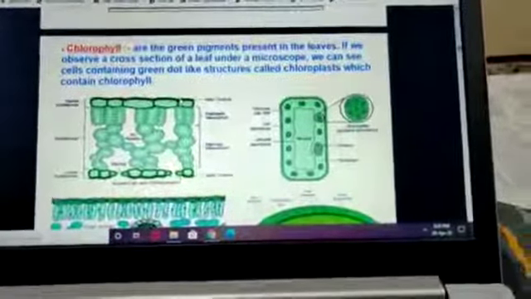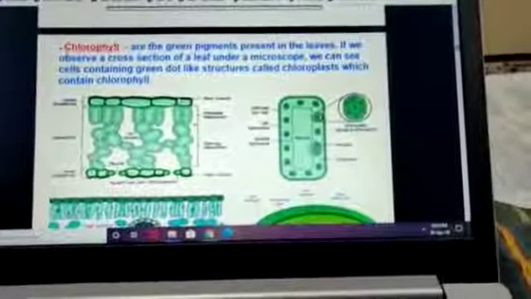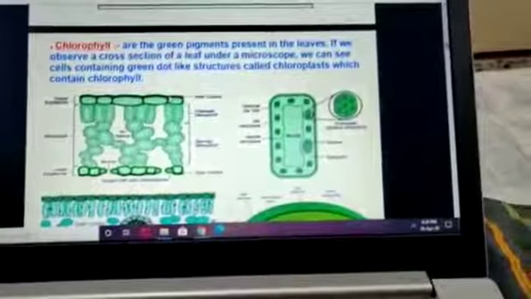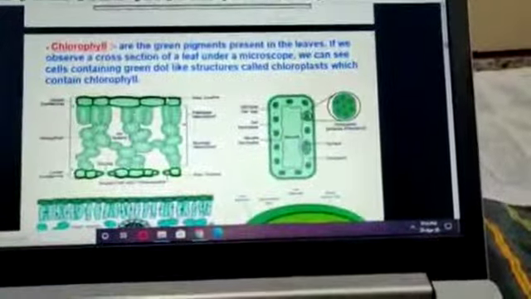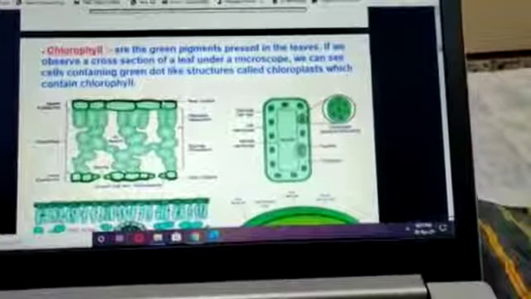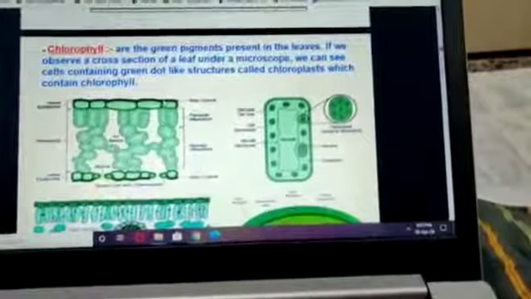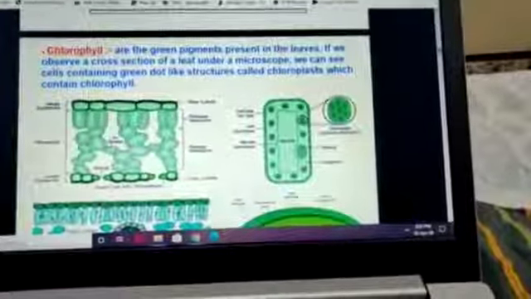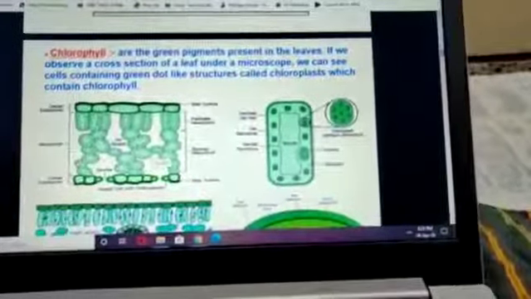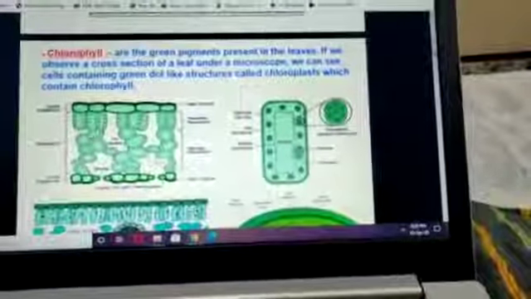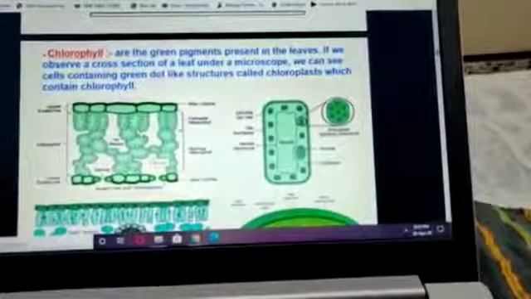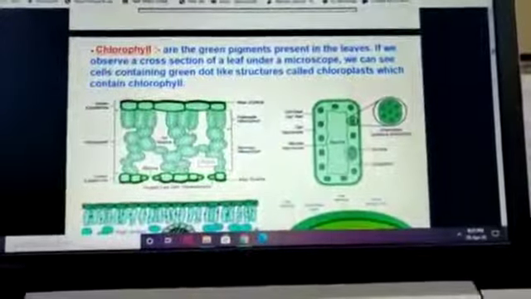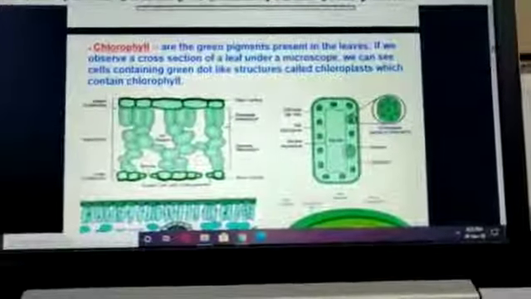So what is chlorophyll? Chlorophyll is nothing but a green color pigment present in leaves, and if we observe a cross section of a leaf under a microscope, we can see cells containing green dot-like structures called chloroplasts. You are able to see here, these are all dotted. This is the transverse section of a leaf, and the leaf contains a lot of chloroplasts. What is a chloroplast? Chloroplast is nothing but a cell organelle in which the green color chlorophyll pigment is stored.